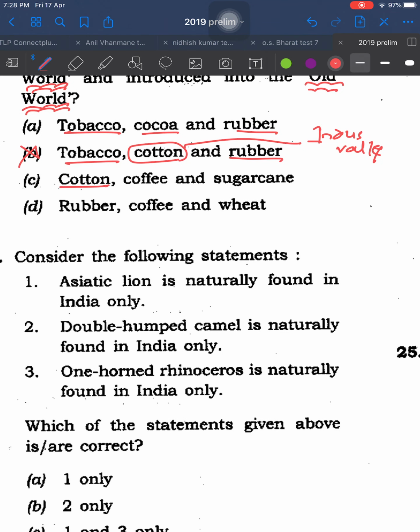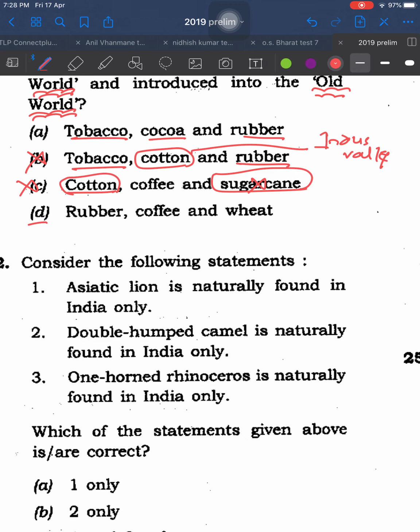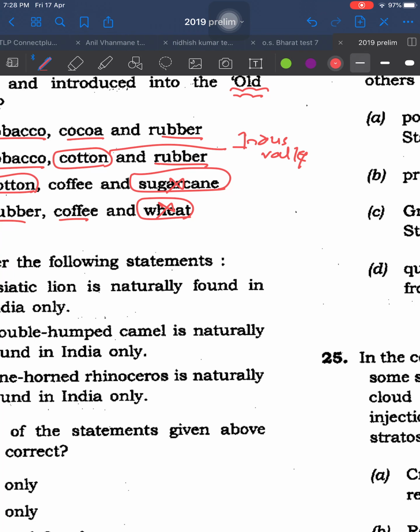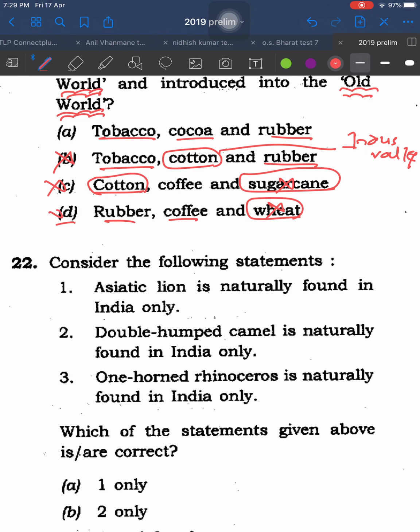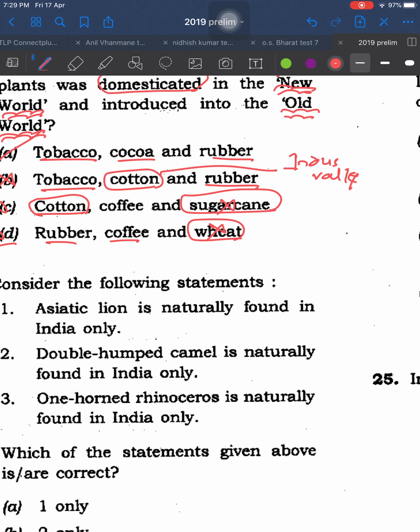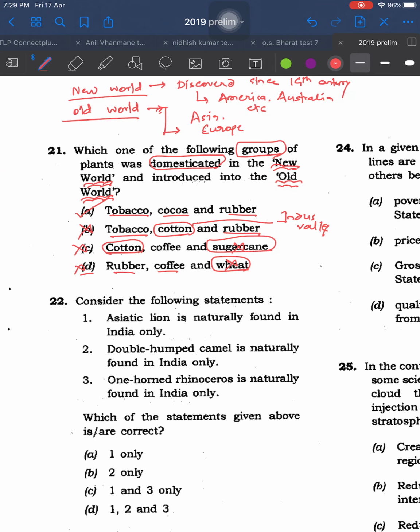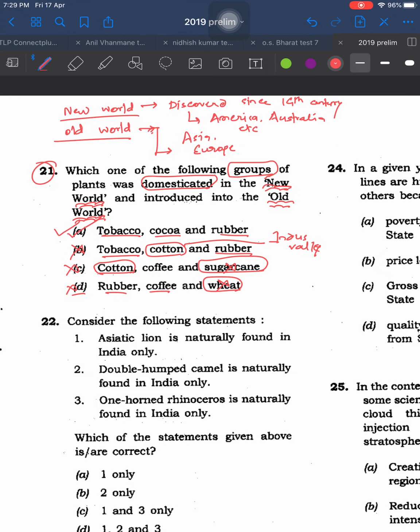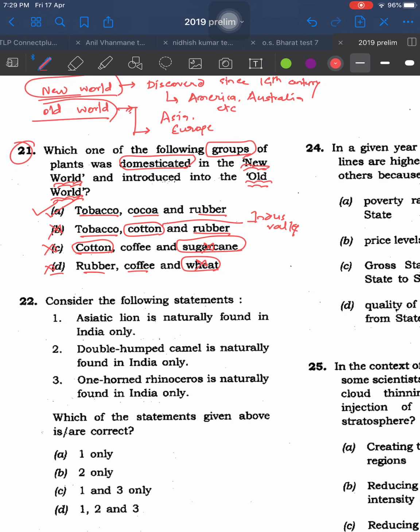Come to third, cotton. Option gone. Even sugarcane. We have sugarcane since ancient time. Come to this. Rubber, coffee, wheat. Wheat is since ancient time. So these three options gone. Only one remains. So you might be knowing tobacco. It was introduced by Portuguese in India. Cocoa, rubber, all three are from outsiders. They are brought by Europeans into India. Okay, and their plantation was started. So answer is 21A. But for this you need to know what is New World and what is Old World.